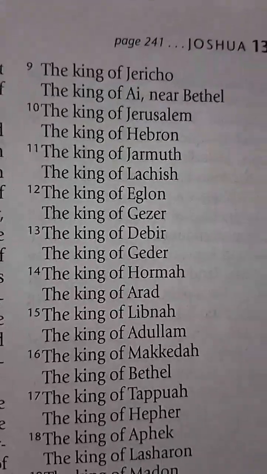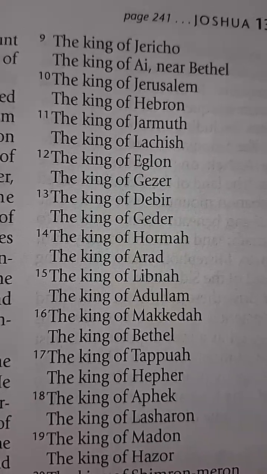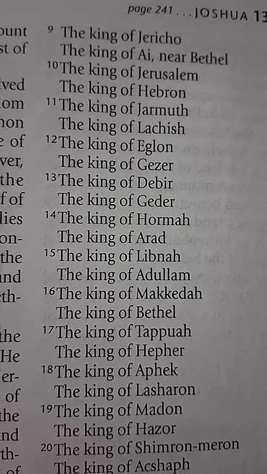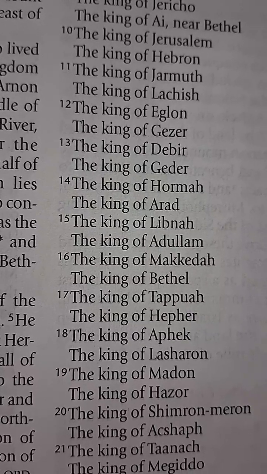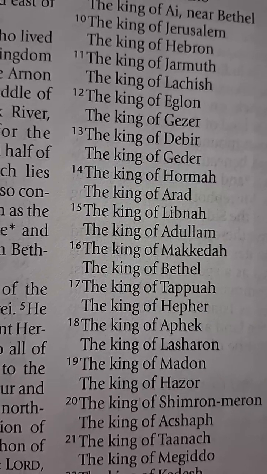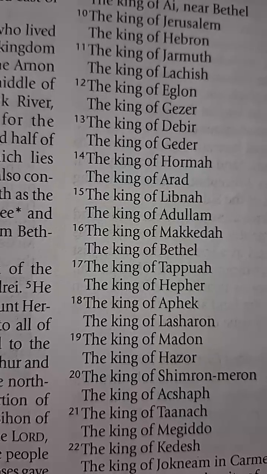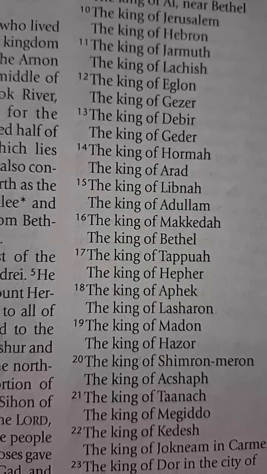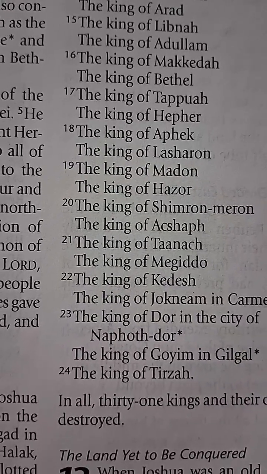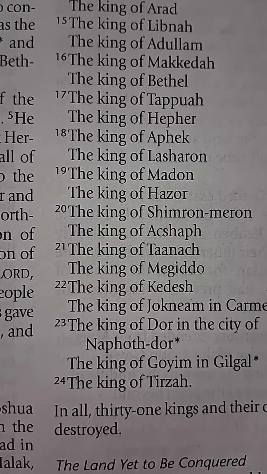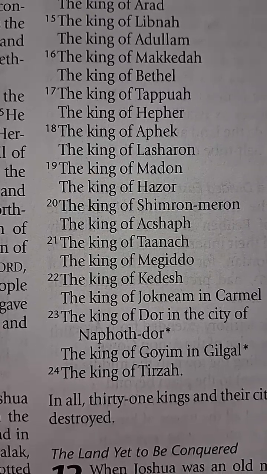The king of Jericho, the king of Ai, or I, however you pronounce that, near Bethel, the king of Jerusalem, the king of Hebron, the king of Jarmuth, the king of Lachish, the king of Eglon, the king of Gezer, the king of Debir, the king of Geder, the king of Hormah, the king of Arad, the king of Libnah, the king of Adullam, the king of Makkedah, the king of Bethel, the king of Tappuah, the king of Hepher, the king of Aphek, the king of Lasharon, the king of Madon, the king of Hazor, the king of Shimron Meron, the king of Acshaph, the king